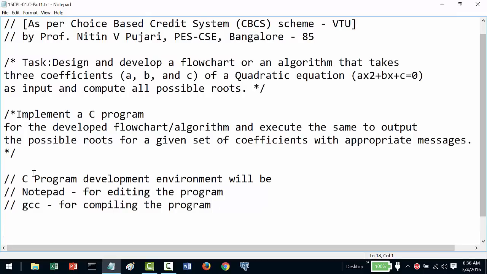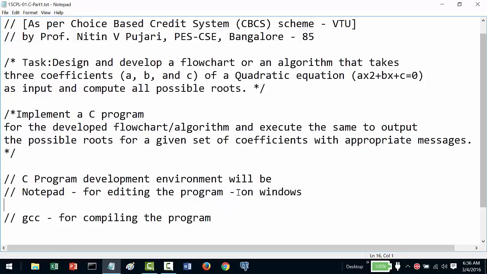Notepad comes automatically on Windows, and gedit on Linux Ubuntu. If you want, you can use that, and GCC for compiling the program on Windows and also on Ubuntu.